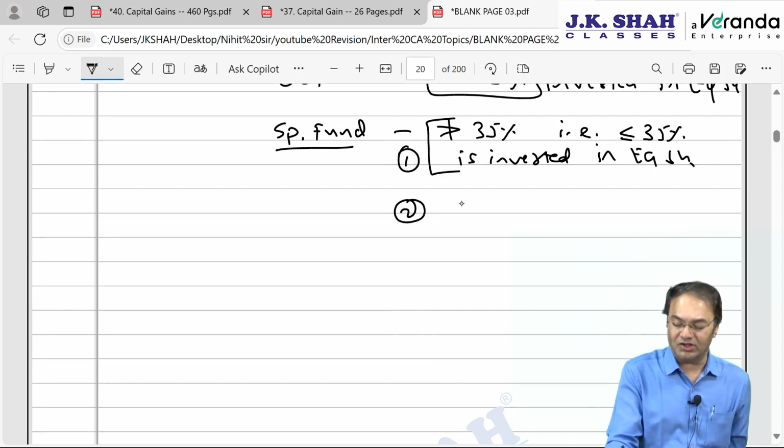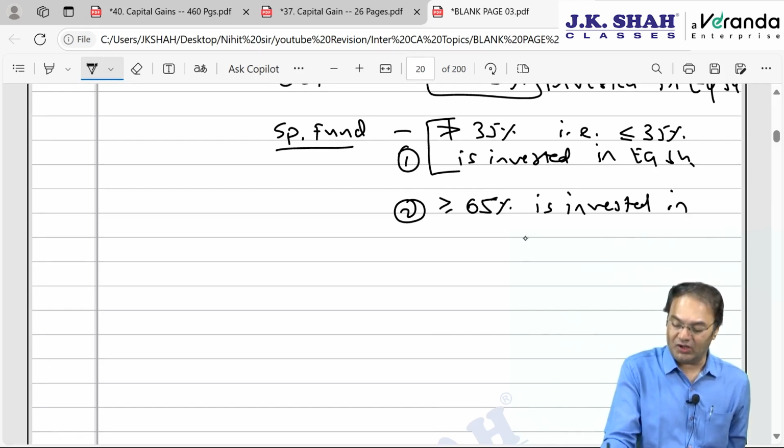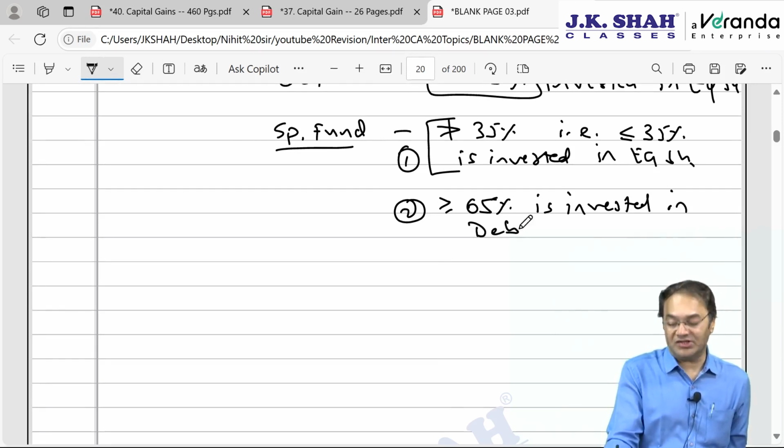Now the new definition is the negative definition: 65% or more than 65% is invested in debt security. Such units of such a fund where more than 65% is invested in debt security.